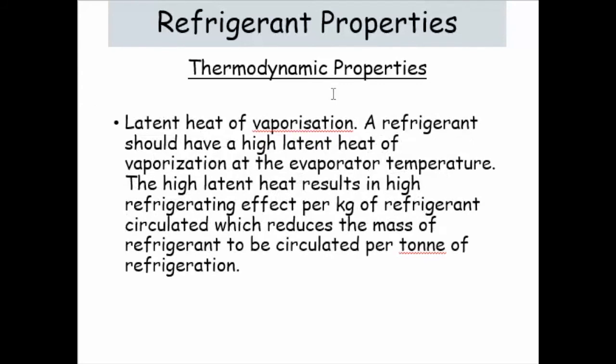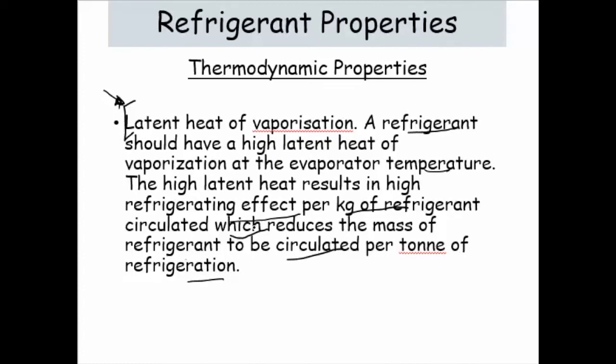Then latent heat. This is a very important property because it decides how much heat the refrigerant will carry from the evaporator section. Latent heat of evaporation: a refrigerant should have a high latent heat of evaporation at the evaporator temperature. High latent heat results in a high refrigerating effect per kg of the refrigerant, which reduces the mass of the refrigerant to be circulated per ton of refrigeration.